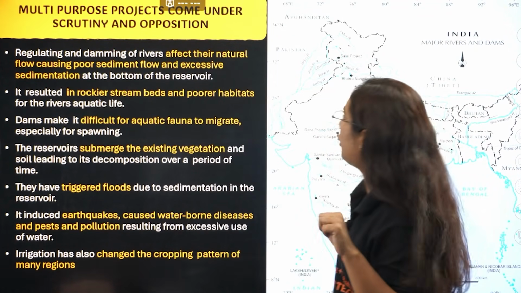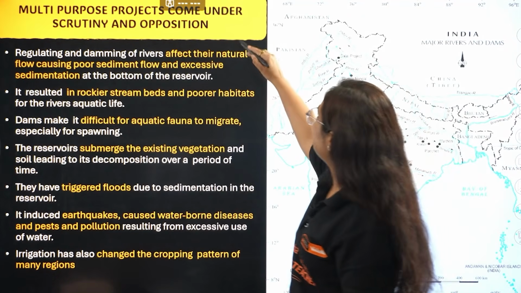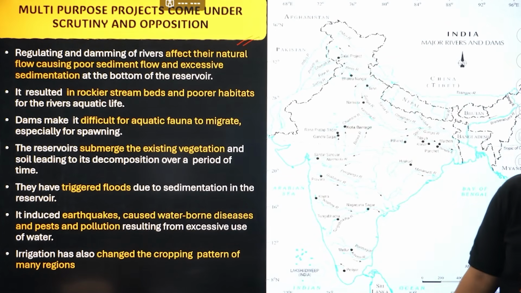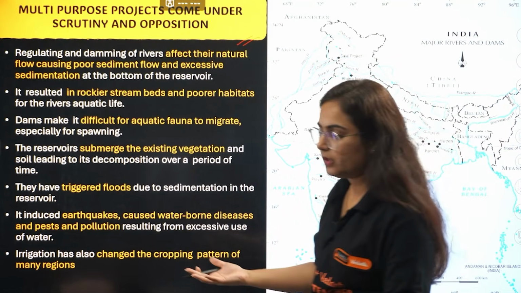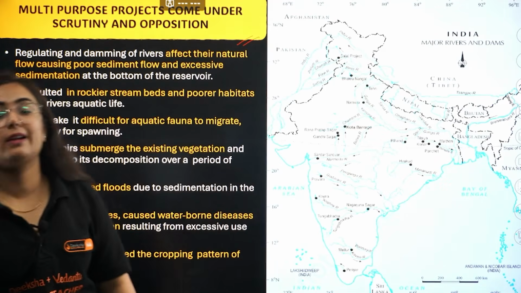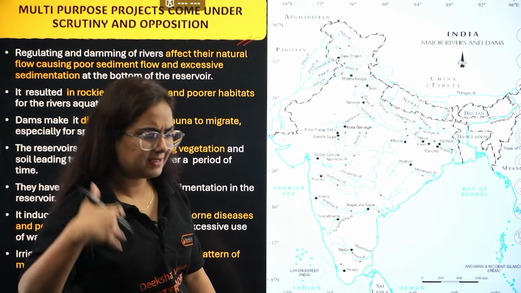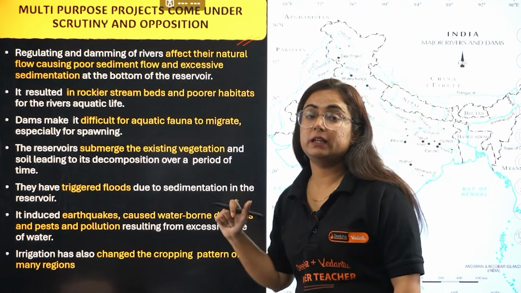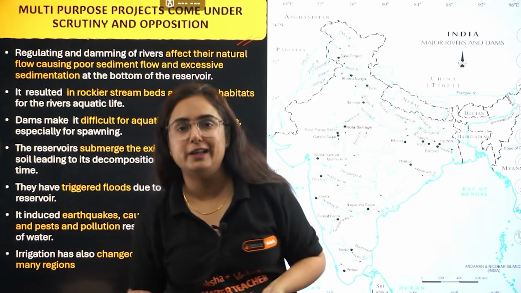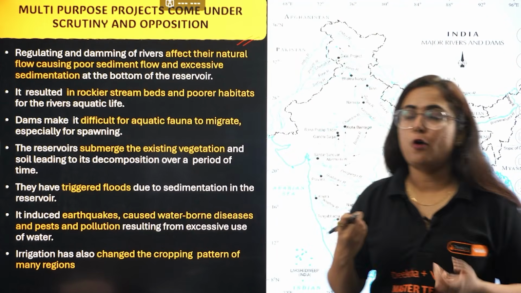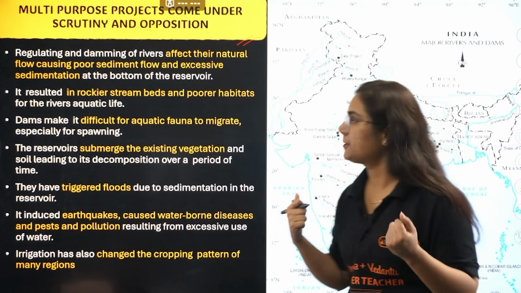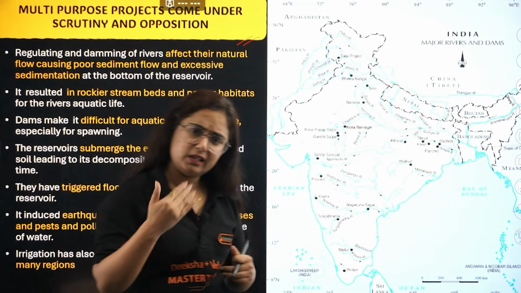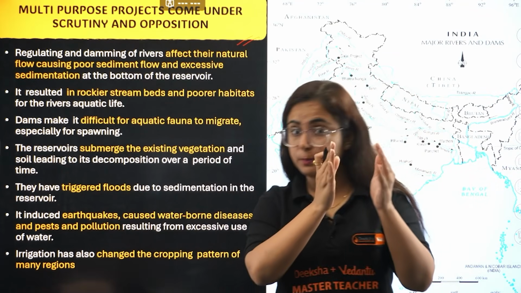Okay, next is from water resource. Multi-purpose projects came under scrutiny. Multi-purpose project is basically formation of dam, not only just for storing the excess water, but there are so many purposes like generating electricity, industrial purpose, we need water, then breeding of marine animals, internal navigation and all that. But what happened when multi-purpose projects were made, they started coming under scrutiny because for what purpose they were made, na?